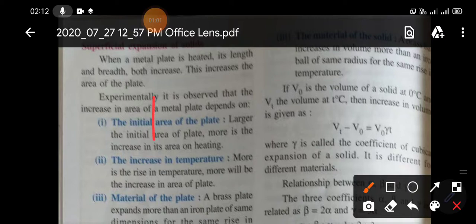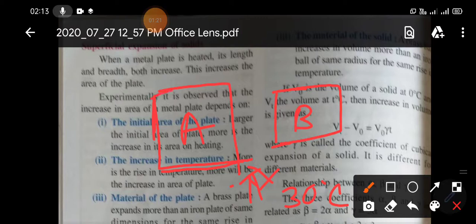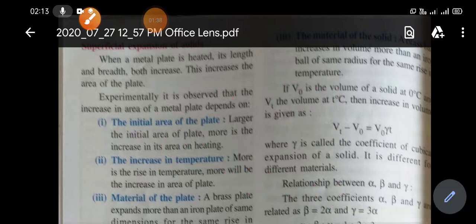The first thing is the initial area of the plate. Suppose you have two plates, plate A and plate B. Plate A has a larger area and plate B has a smaller area, correct? Now if you are heating these two plates to the same temperature, suppose 30 degrees, what will happen? After heating, the area of plate A will increase more, and the area of plate B will increase less. So that means due to heating, the larger the initial area of the object, the more is the increase of the area on heating.